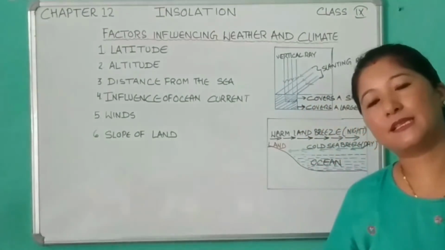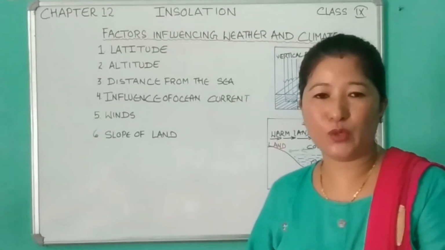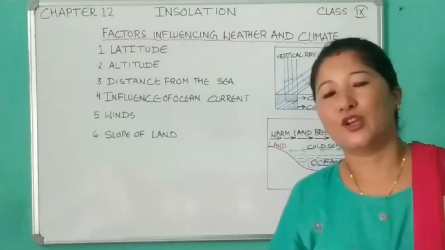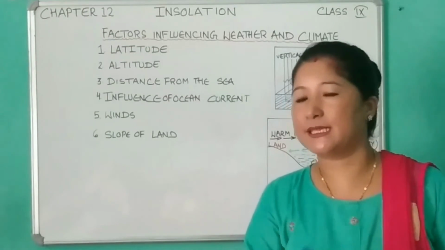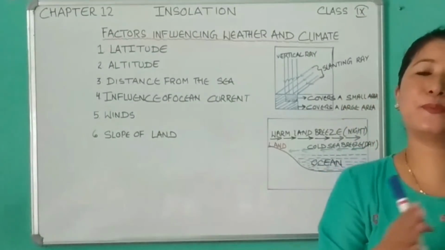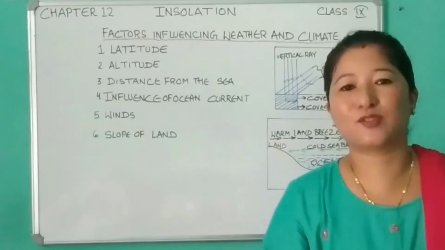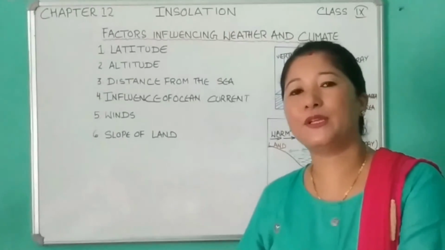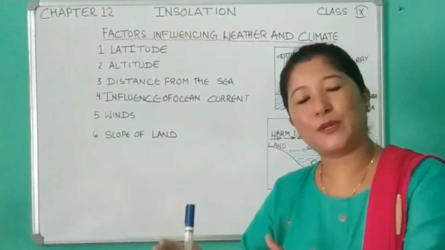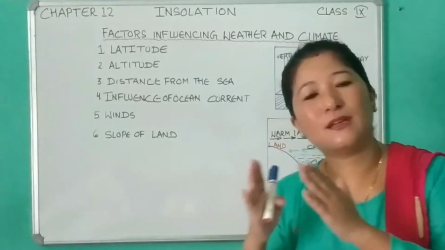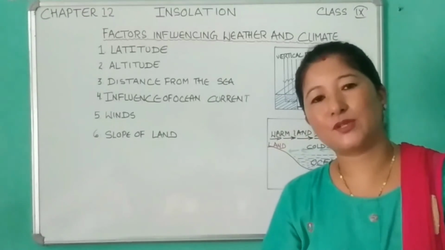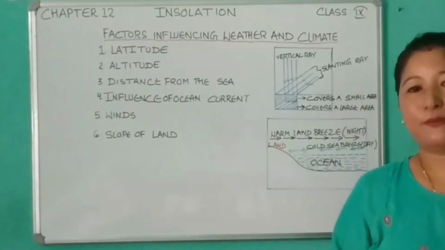So let's take the example of the local wind Loo in India. It's a hot, dry, dusty wind. It blows in the northwestern part of India during the daytime in the summer season. This hot wind raises the temperature of the place, causing heat stroke. On the other hand, the example of a cold wind is the mistral. This wind will lower the temperature of a place along the Mediterranean region. So warm wind will raise the temperature and cold wind will lower the temperature.